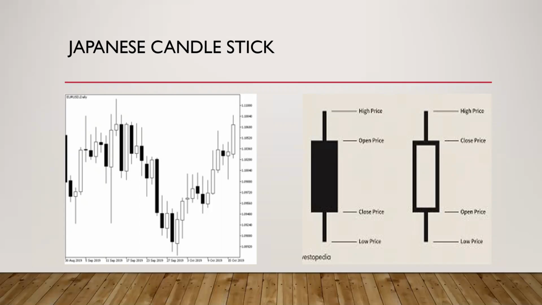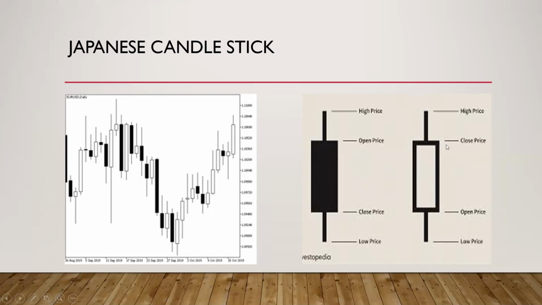Now, if the opening price is higher than the closing price, that is the indication of a bearish market, and it is denoted by a black candlestick. That small rectangle in between the closing price and the opening price will be completely filled in a black shade, as shown in the second figure, and this is known as a black candlestick.